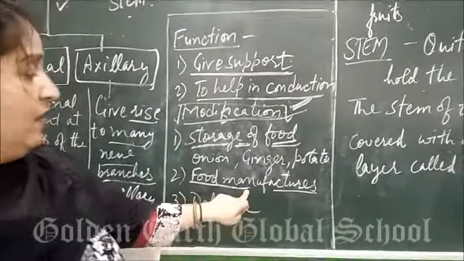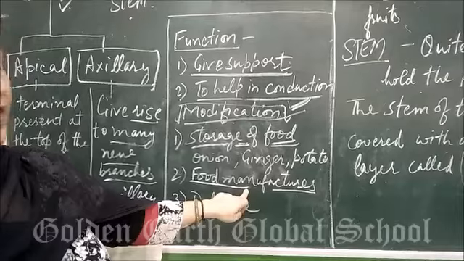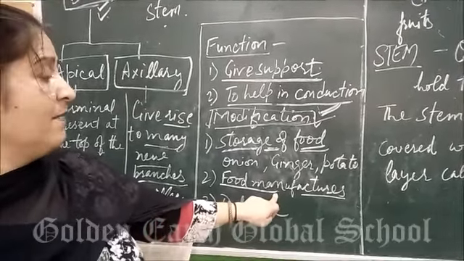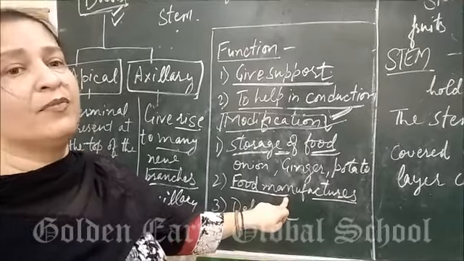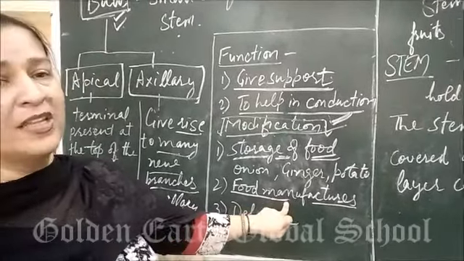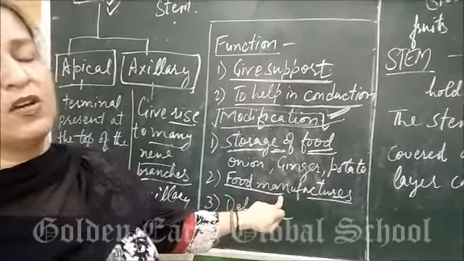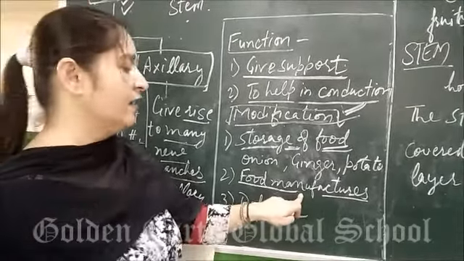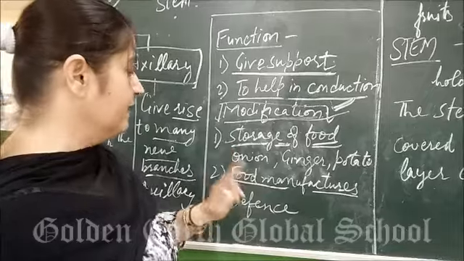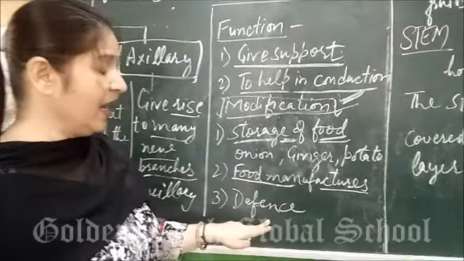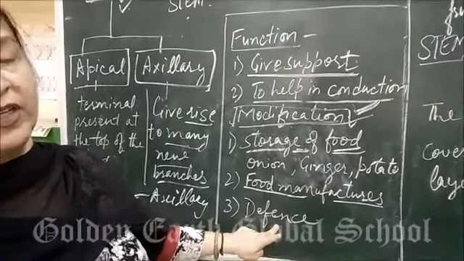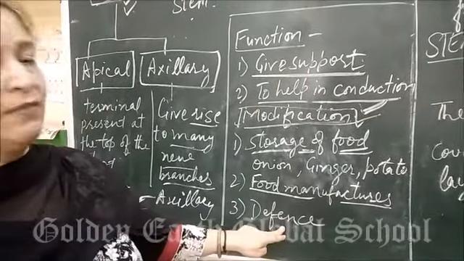In desert plants their leaves are converted into spines, so the stems are fleshy and manufacture their own food by the process of photosynthesis, because it is green, because green color pigment chlorophyll is present. Next, some plants having spines on it will protect the plant from animals eating it.